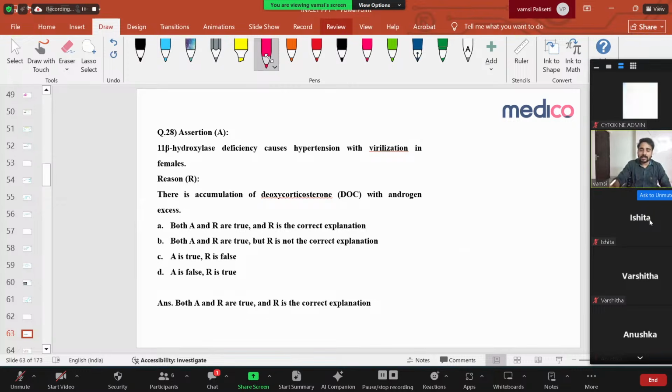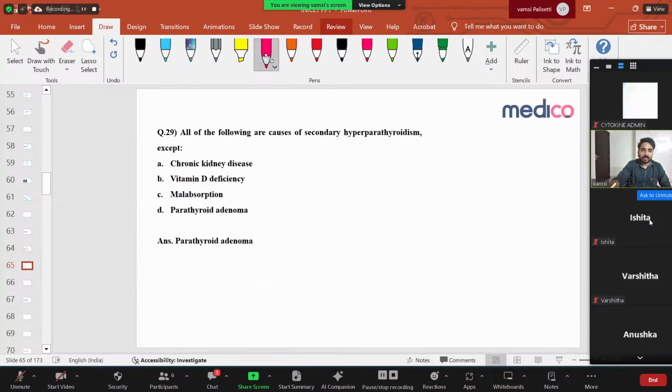This question we will deal with in the last. At the end, we'll discuss this question. Just remind me, we'll discuss it at the end. So all of the following, this question we discussed already. Secondary hyperparathyroidism is also secondary, and parathyroid adenoma is the primary thing. We discussed this in the first question.